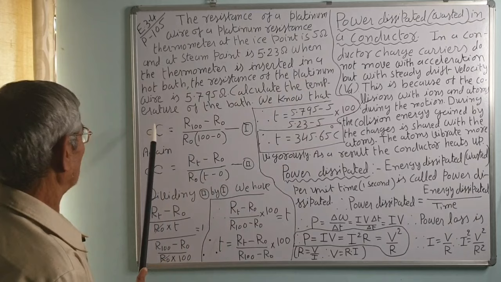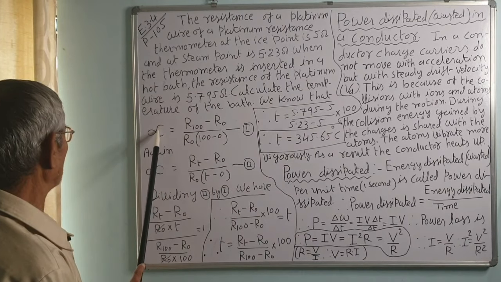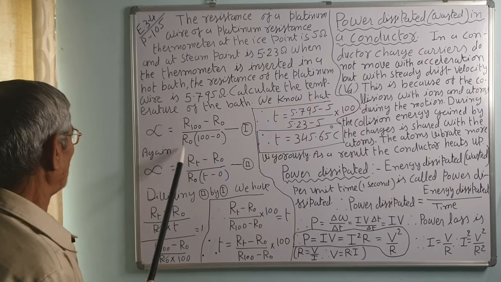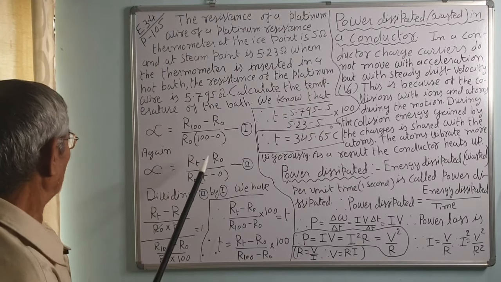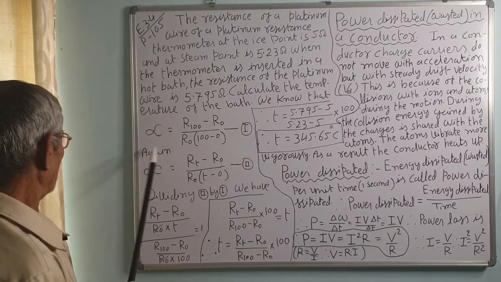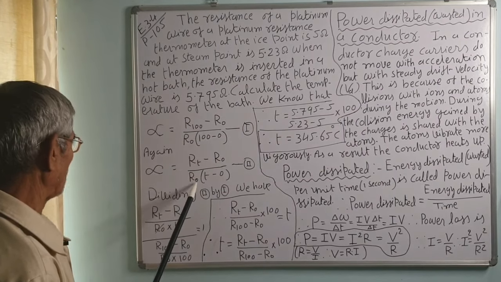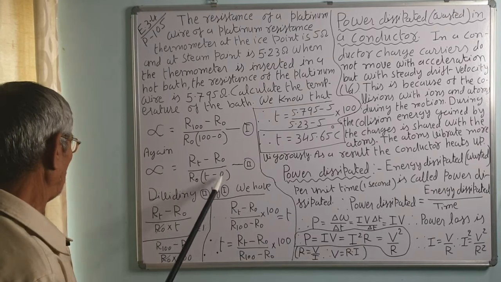We know that the temperature coefficient of resistance alpha is given by the equation R100 minus R0 upon R0 into 100 minus 0. Again, alpha is equal to, for the second case, RT minus R0 upon R0 into bracket T minus 0.